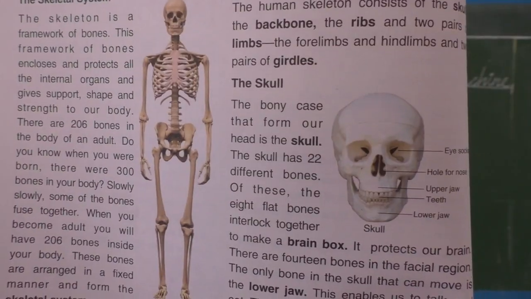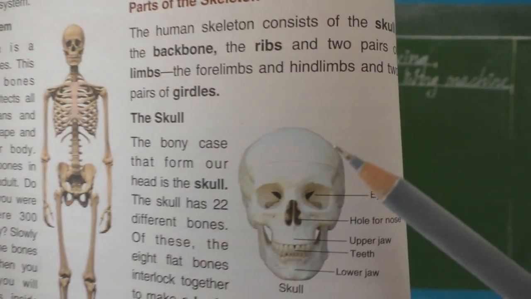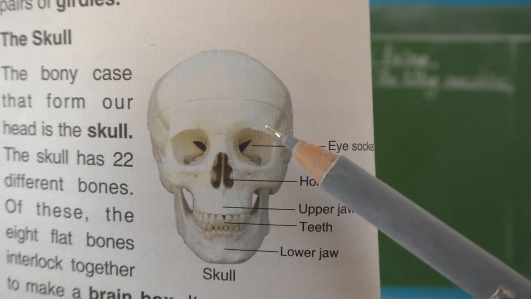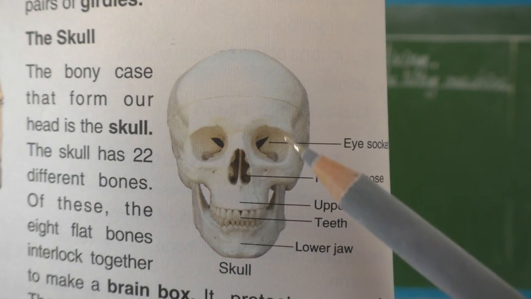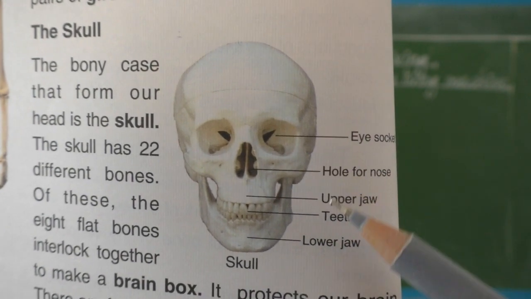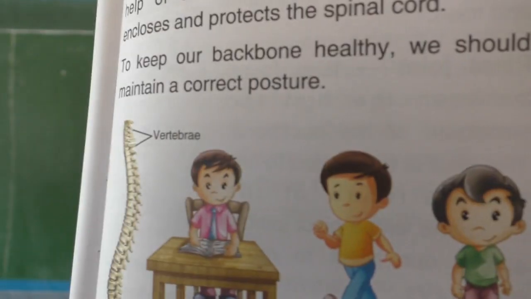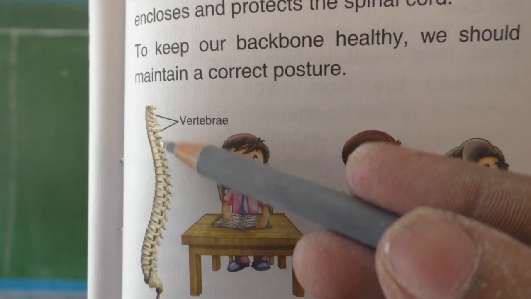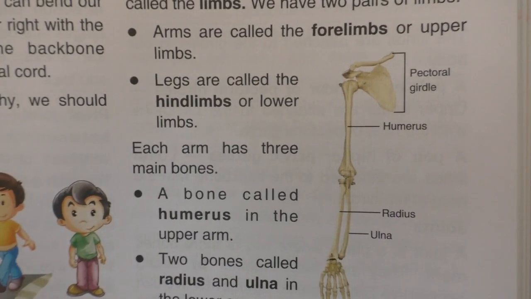See, look here children, skeletal system. First we'll see about the skull. The brain is protected by the skull. See, the holes, we call them sockets. And here, this is the spinal cord. Okay, backbone.